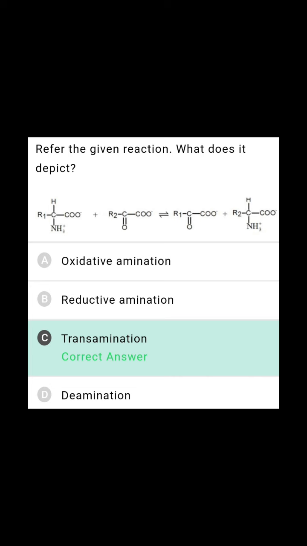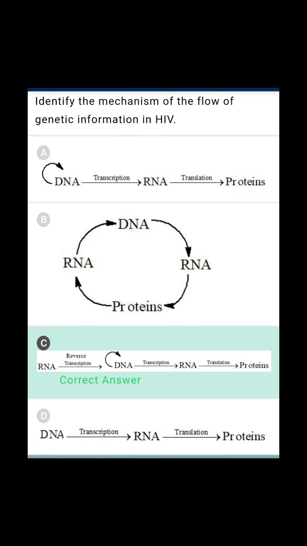So, here one amino acid is given. Amino acid reacting with organic keto acid, resulting in the formation of again one organic keto acid and one amino acid. So, this is nothing but transamination reaction. From acid 1, amino group is transferred to the second. Hence, amino donor is converted to keto acid and amino acceptor is converted to amino acid. This is nothing but transamination reaction that takes place in the presence of transaminase enzyme.